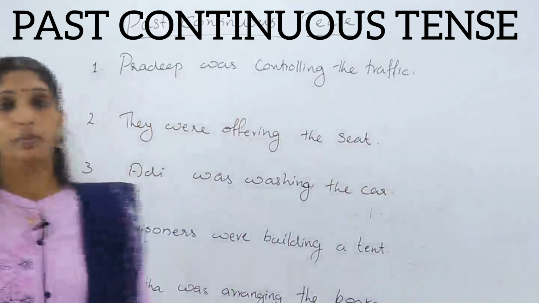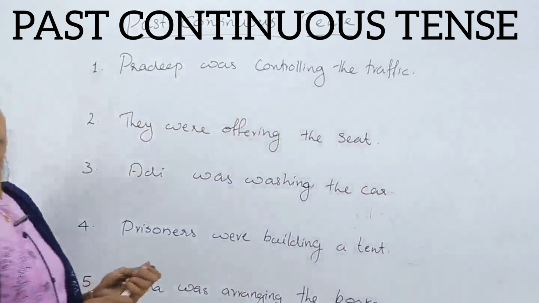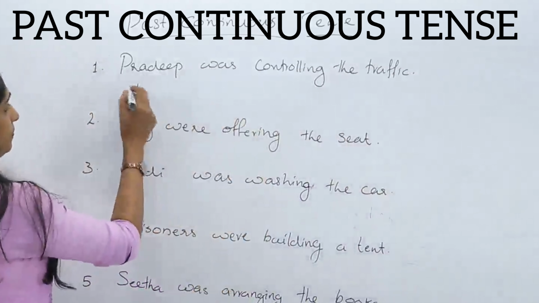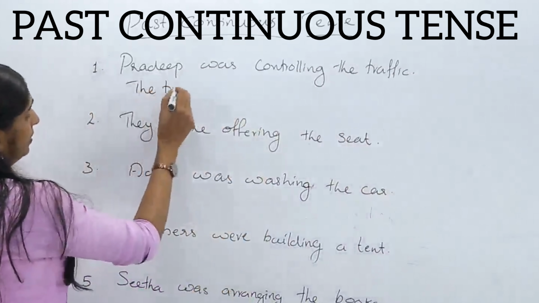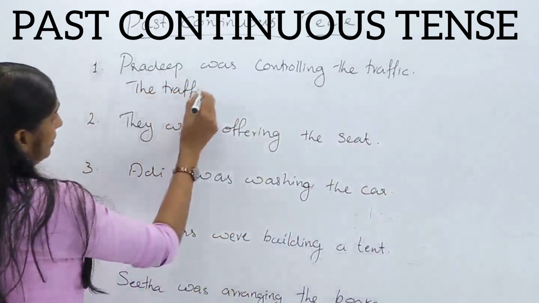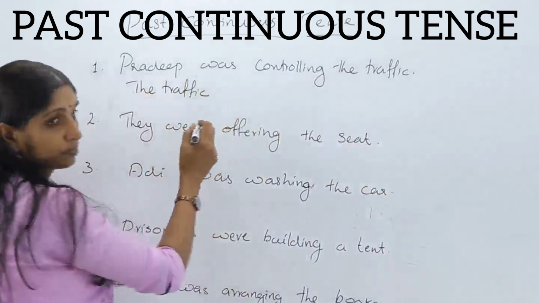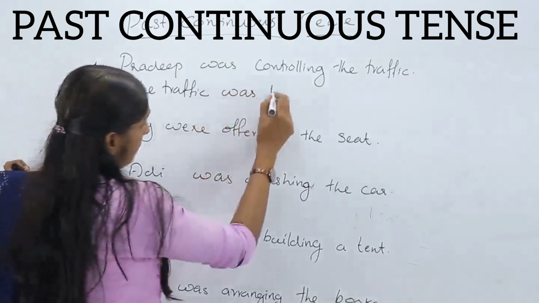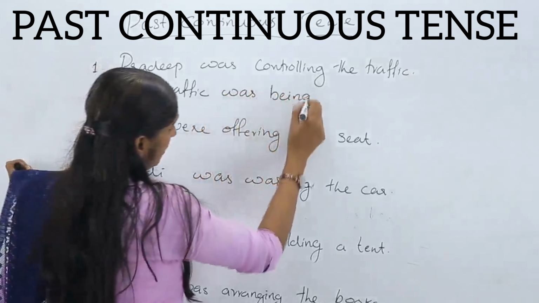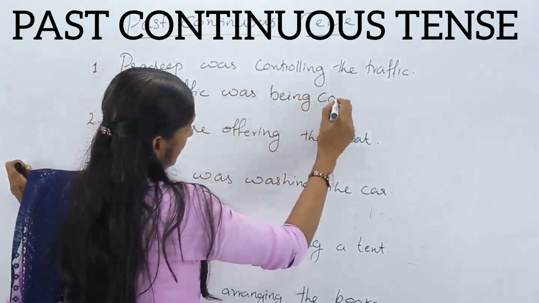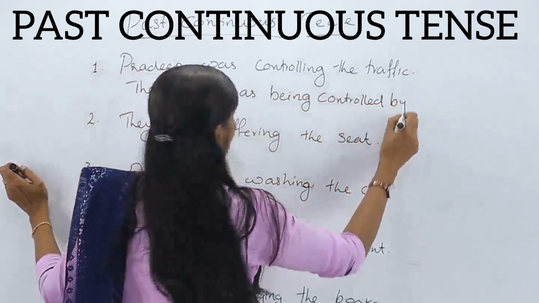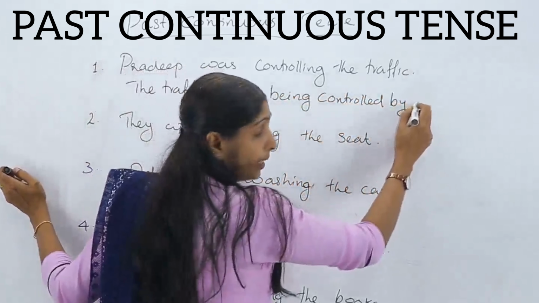Okay. Completed. Tell me. Read out. Okay, first one. The traffic was being controlled by Pradeep.